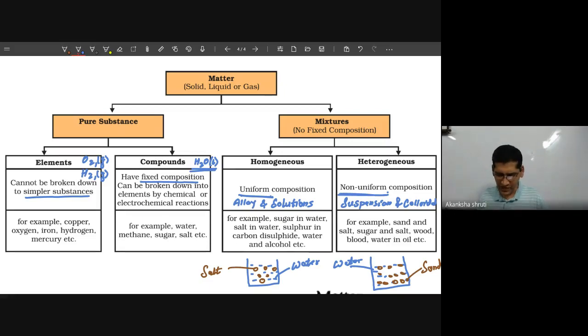What is a pure substance, I will define; what is impure, what is an element, a compound. I will write all the characteristics very fast. You also have to copy it, and after copying, I can explain it and this chapter can be finished. So initially I have given you the complete opening. I have explained everything.